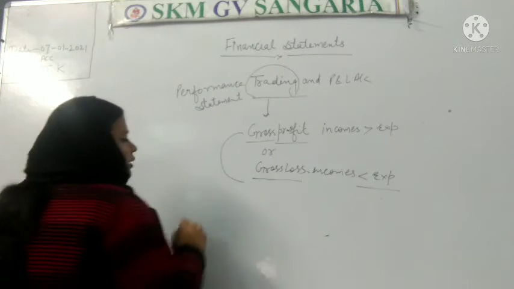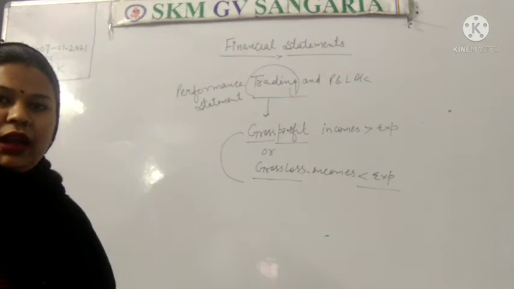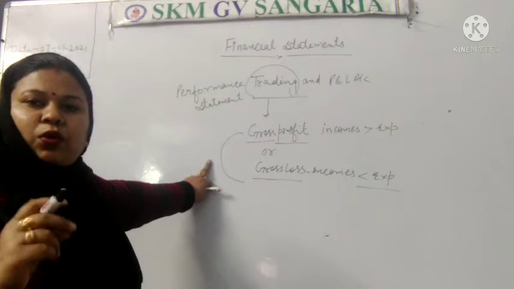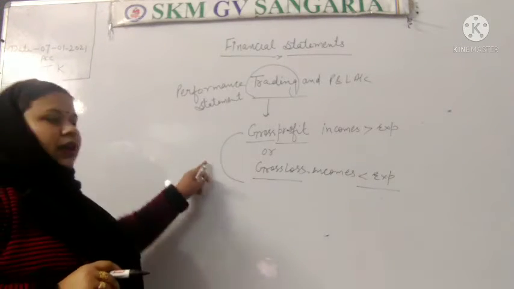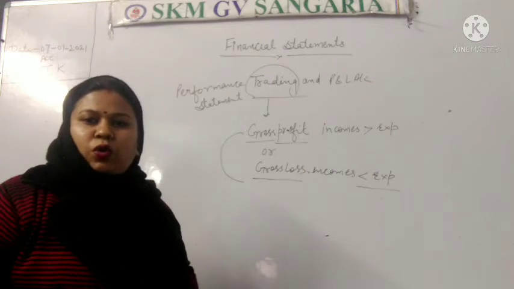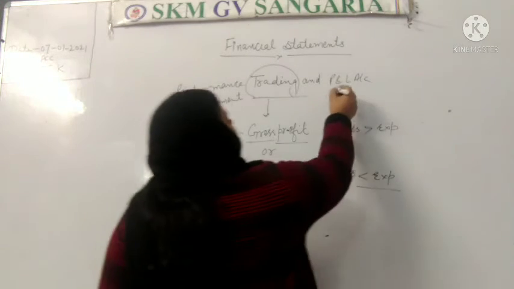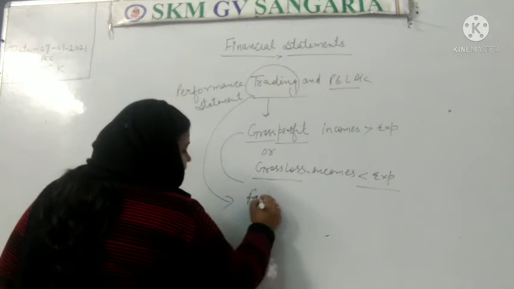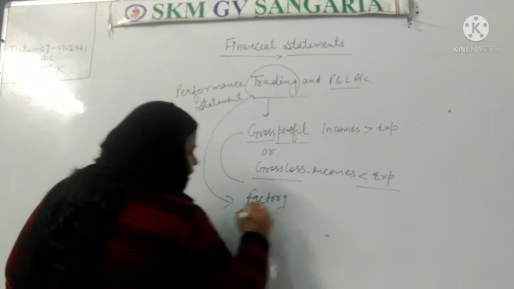Here we will not be able to know the net profit and net loss, because there are some adjustments related to office which will be done in the P&L account. Trading account will show the expenses and incomes of factory only.